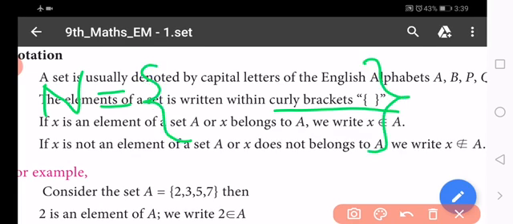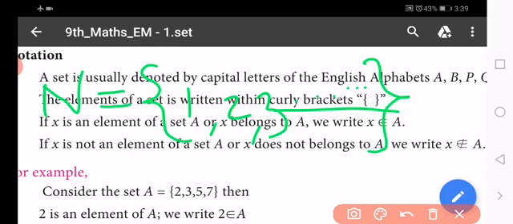So within curly brackets you write the natural numbers one by one, separated by commas. Which number does the natural numbers start with? First one, 1. So N equal to {1, 2, 3, ...}. That is the set of natural numbers.